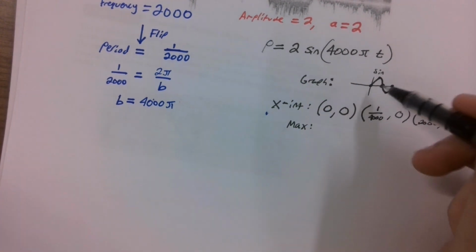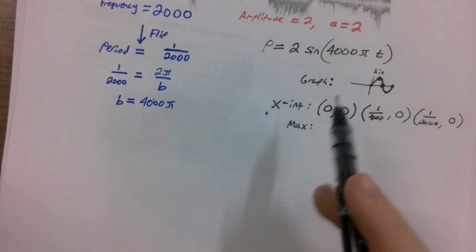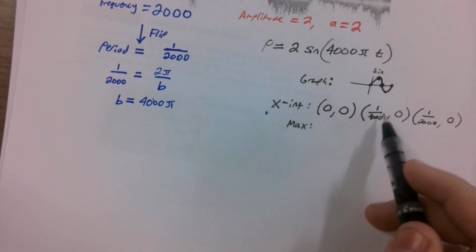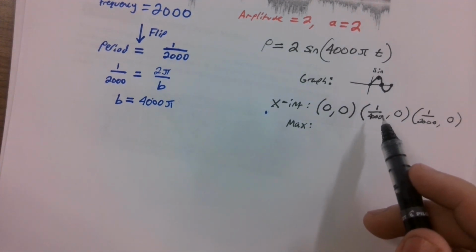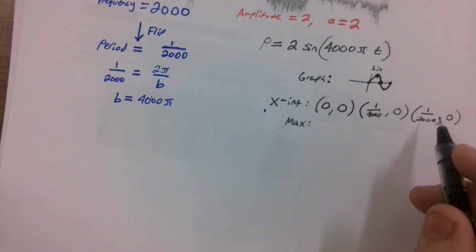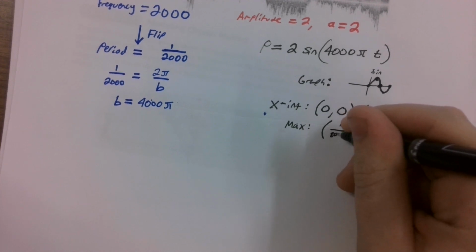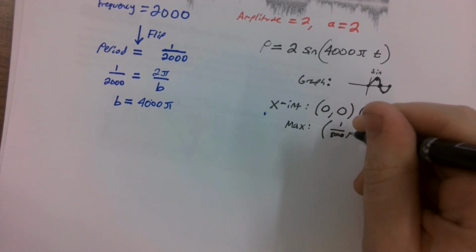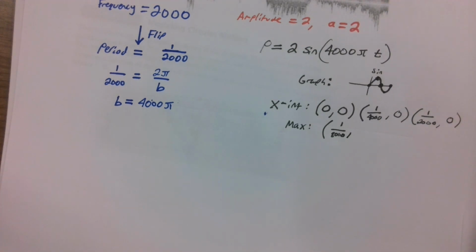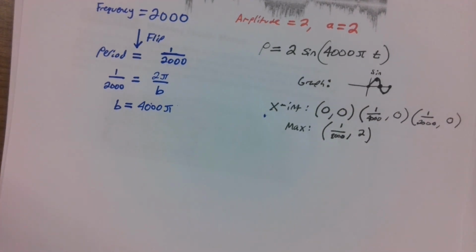Let's see if we can find our maximum. There are two ways to do it. You can think of the maximum as halfway between 0 and 1 over 4,000, or you can just take it as a quarter of the period. Either way, the maximum happens at 1 over 8,000. And what's the highest our graph is going to go? It goes up to our amplitude. Our amplitude is 2, so it's going to go up to 2 millipascals.